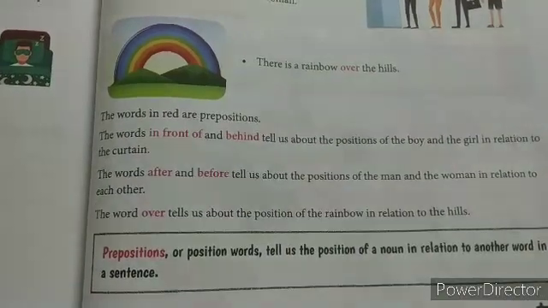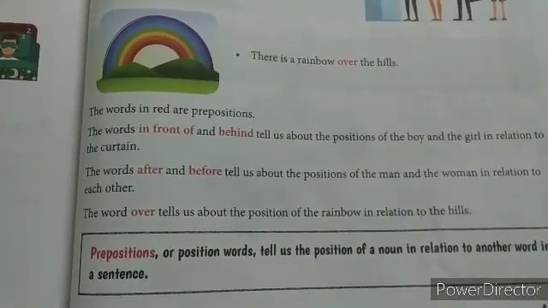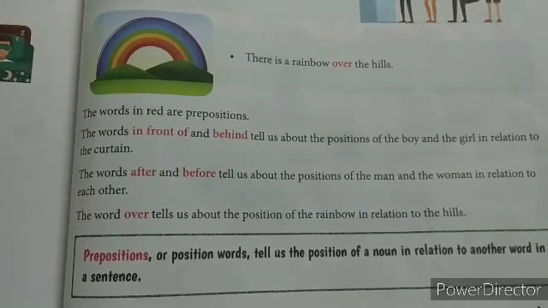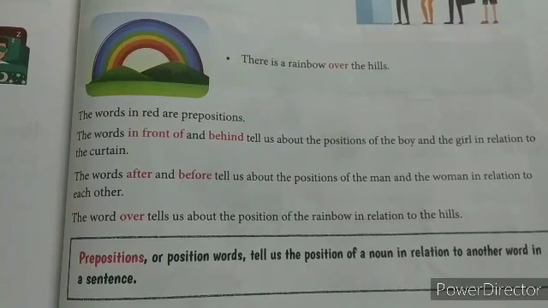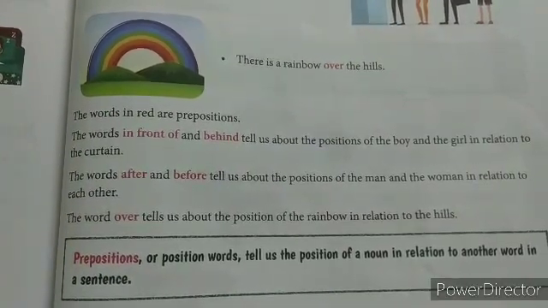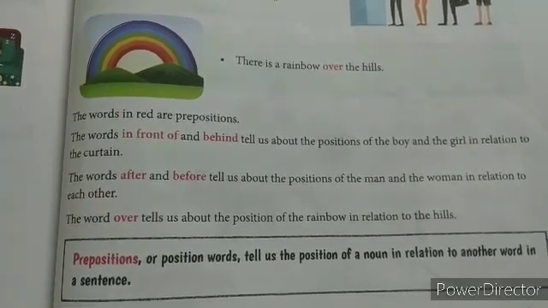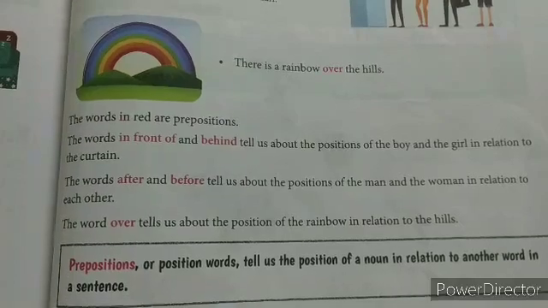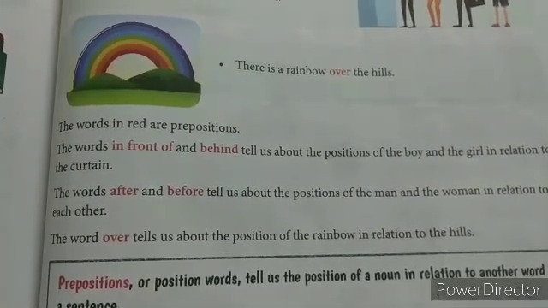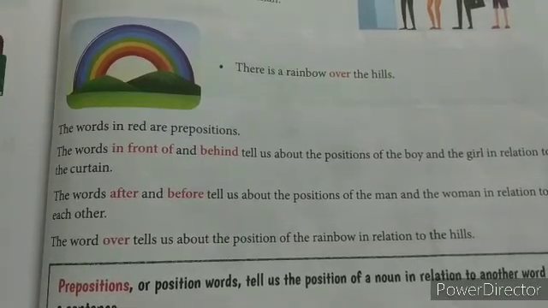Understood? So preposition or position word, we can say position word as preposition. They both are the same. Prepositions or position words tell us the position of a noun in relation to other words in a sentence. Thus we can say a preposition tells us where a person, thing or place is located.